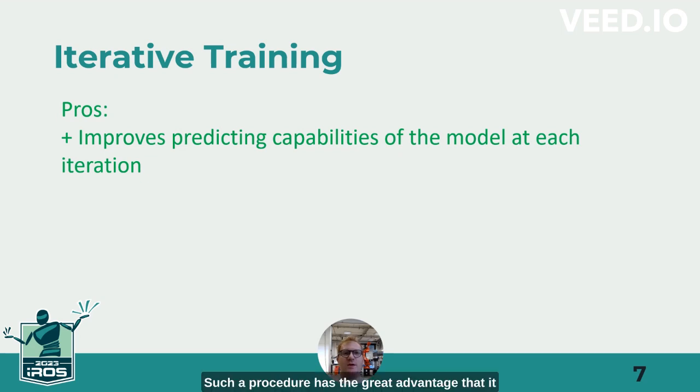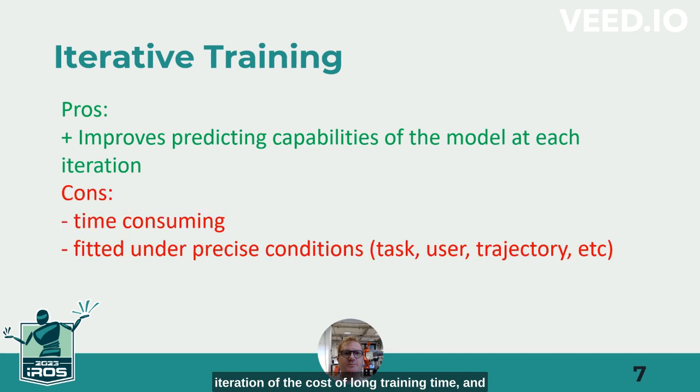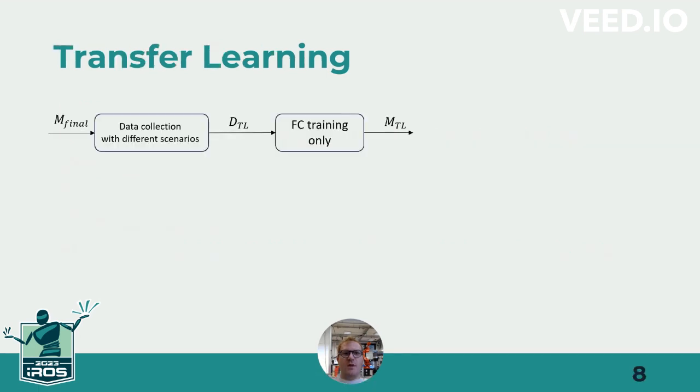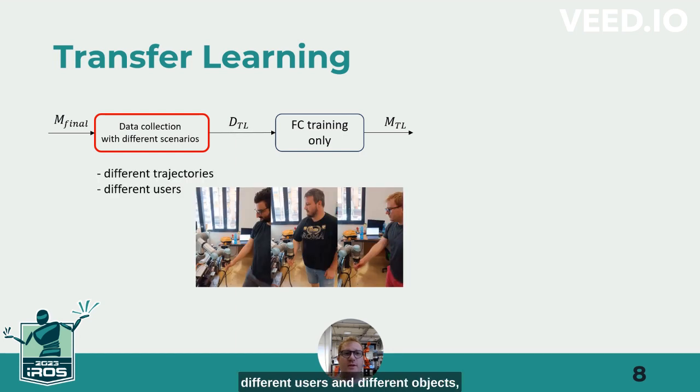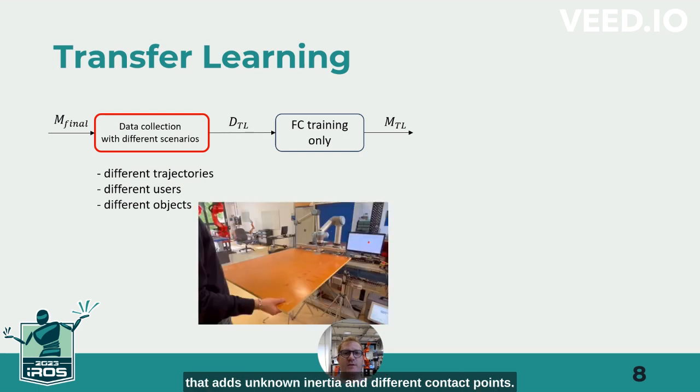Such a procedure has the great advantage that it improves the predicting capabilities of the model at each iteration, at the cost of long training time, and that the model is fitted on precise conditions. To overcome these issues, we propose transfer learning to quickly adapt the model. Transfer learning requires some more data collection. The new dataset required is very small compared to the previous one, and it can address different scenarios, such as different trajectories, different users, and different objects that have unknown inertia and different contact points.